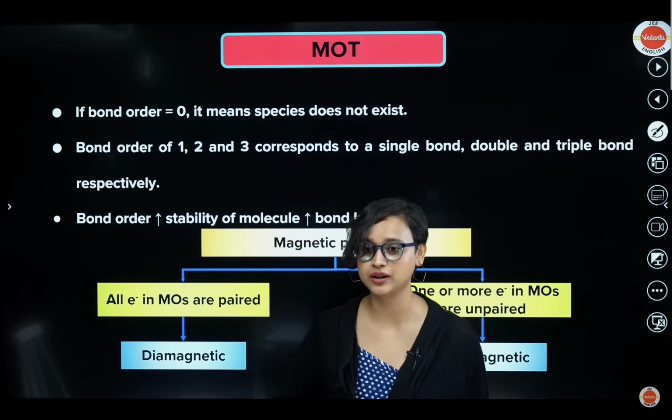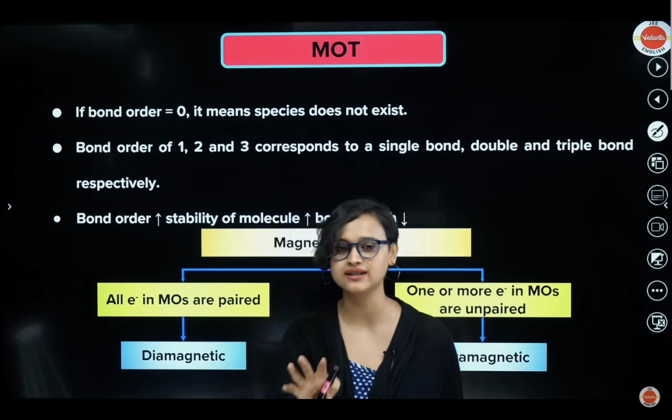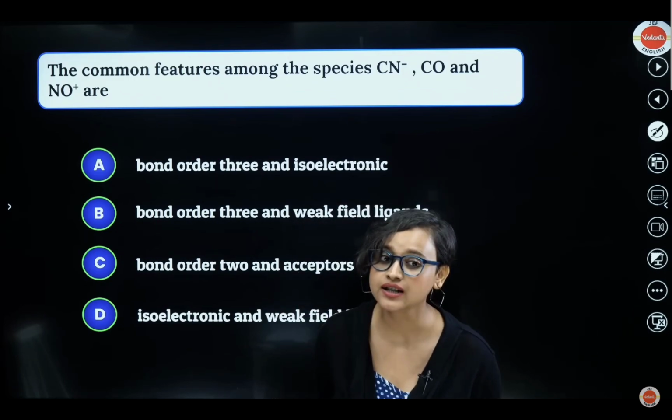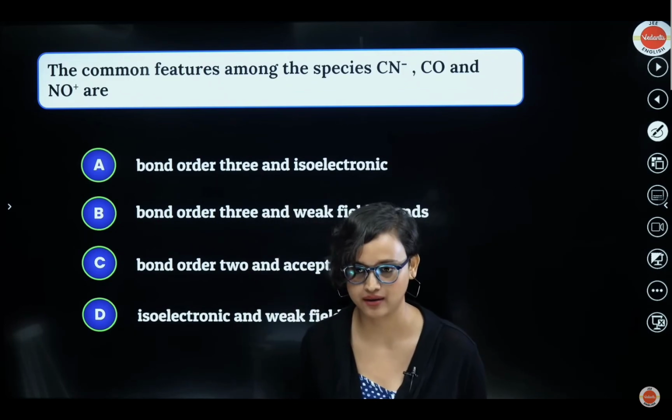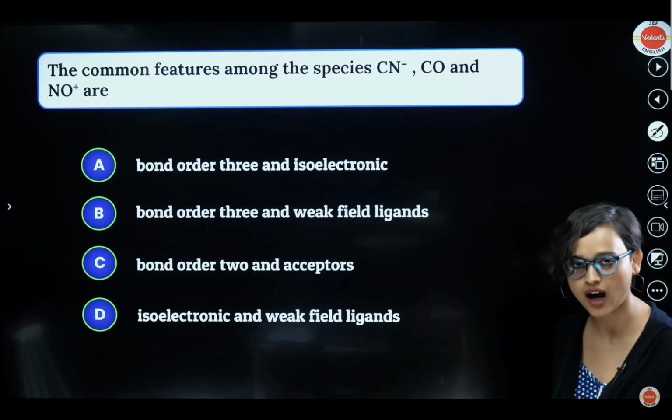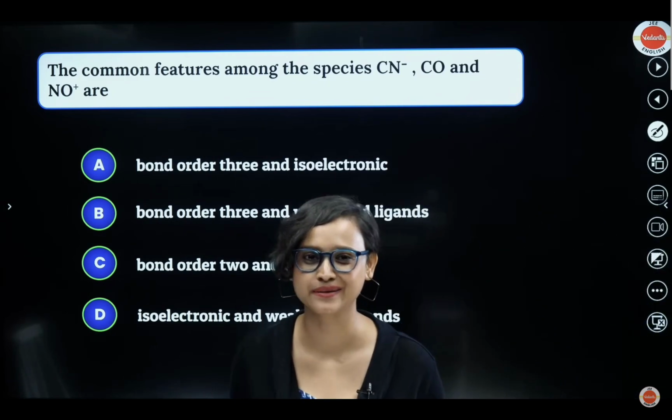We are almost about to end the chapter, guys. I think another 8 to 9 slides and that's it. We're done. Now, the common features among the species CN minus, CO and NO plus are? Any idea, guys? Think about it.